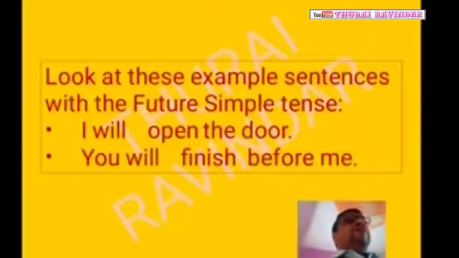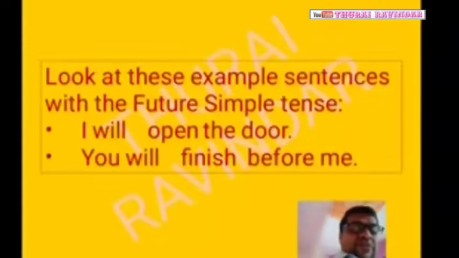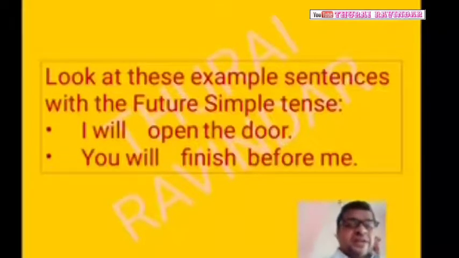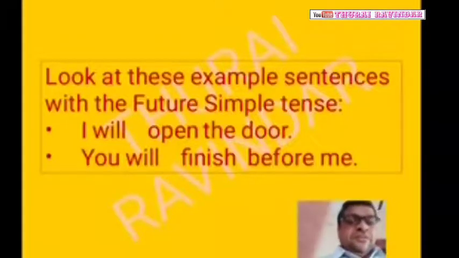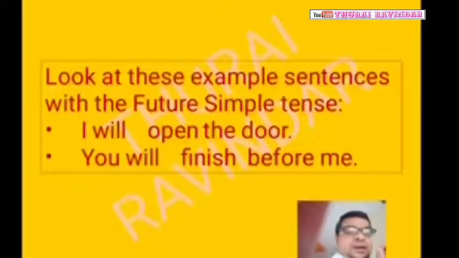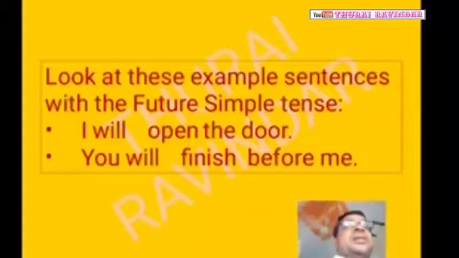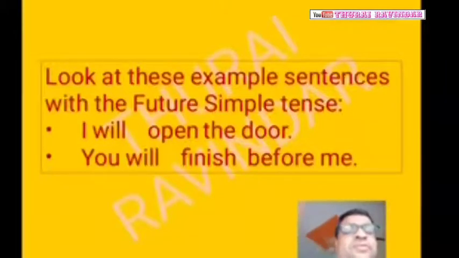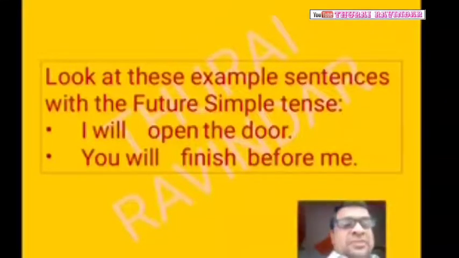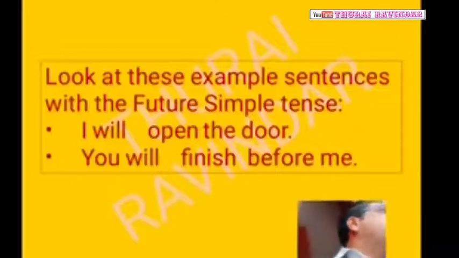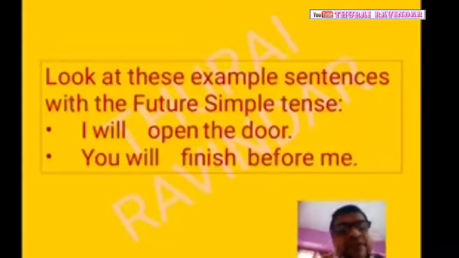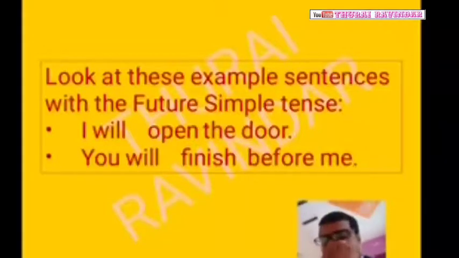How can we say it is a future action? We can say so because we are using here the auxiliary verb will with the subject I.